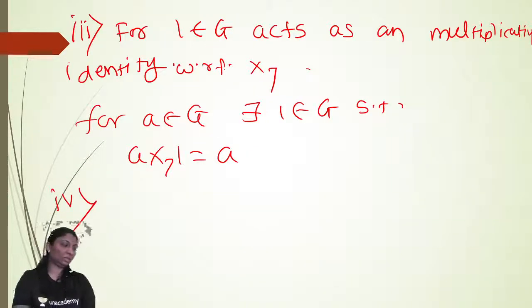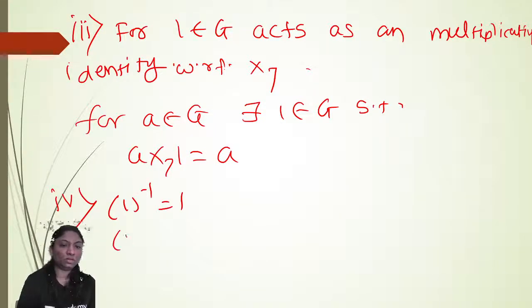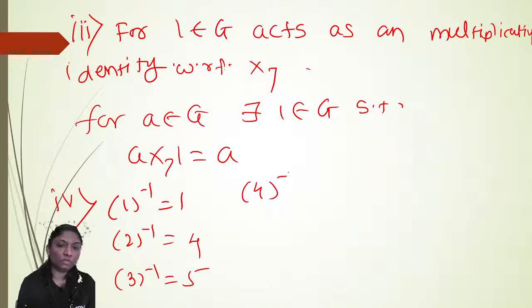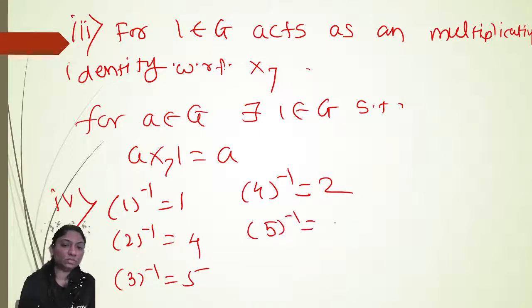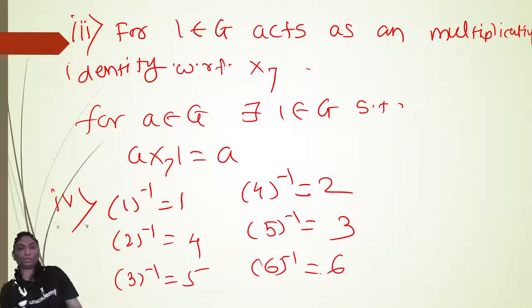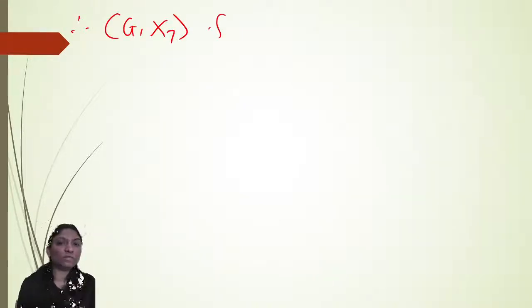Right? So 1 inverse is equal to 1. 2 inverse is equal to 4. 3 inverse is equal to 5. 4 inverse is equal to 2. 5 inverse is equal to 3. And 6 inverse is 6. Okay, so inverse exists for every element. So therefore, G with respect to multiplication modulo 7 forms a group.